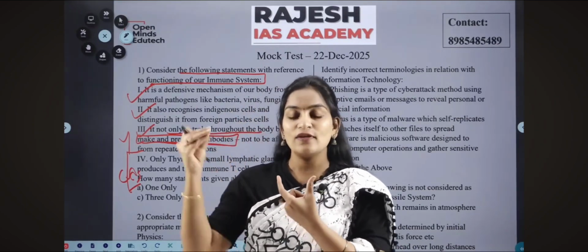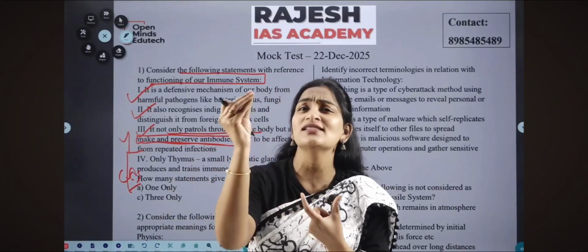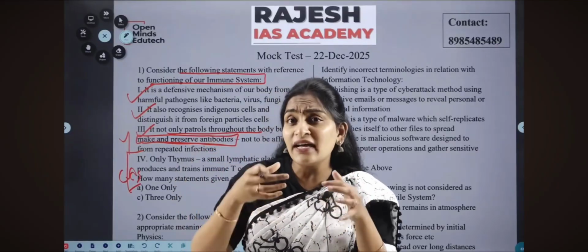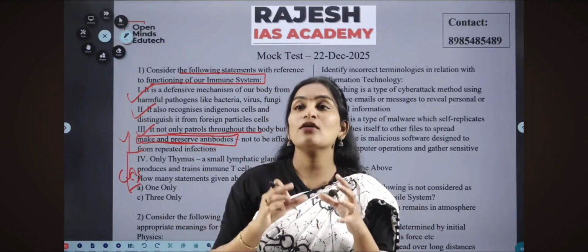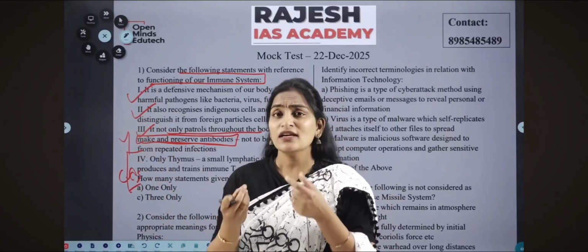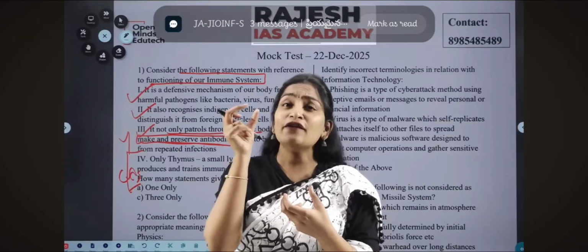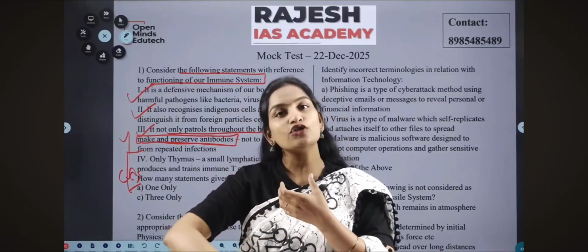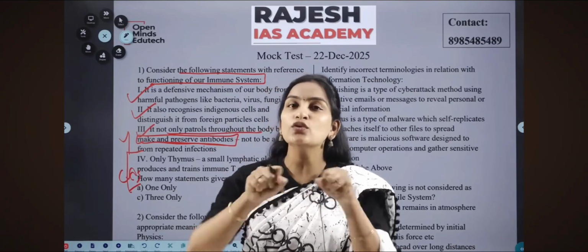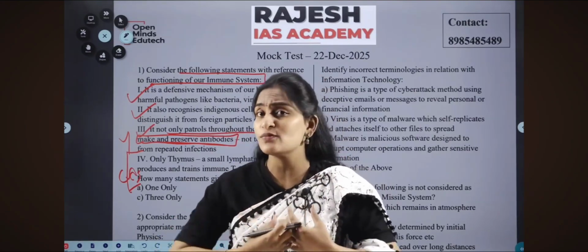When the T cells patrol and enter the thymus, it checks whether their functioning is right or not. Just now I gave you an example of cancer, where the immune cells fail to identify indigenous cells misbehaving, where a certain set of cells increase abnormally in number, which itself is cancer or a tumor. It means our immune system is not functioning well. So the thymus checks whether a T cell is working properly. If it works properly, the thymus releases it into the blood system. Otherwise, if it finds certain abnormalities, the thymus neutralizes or kills that T cell within the thymus. This is the functionality of the thymus organ in our body, present in between the chest.